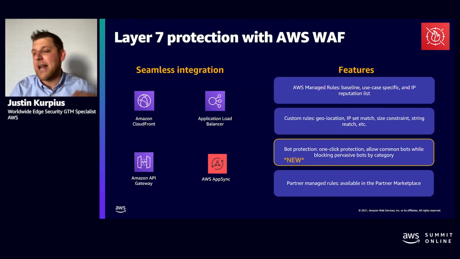We have some for anonymous IPs, and so we have quite a few managed rules that you can choose from. Now, the benefit here is we curate and manage those rules behind the scenes, and all you have to do is turn that on in AWS WAF and apply it to whatever resources you're protecting. There is also some customization that our customers can use when we talk about geolocation and specific applications that might need more focus and more rules outside of the AMRs, our managed rules.